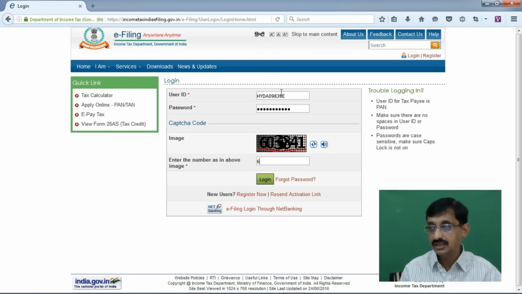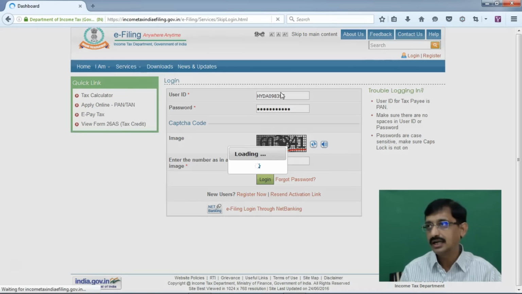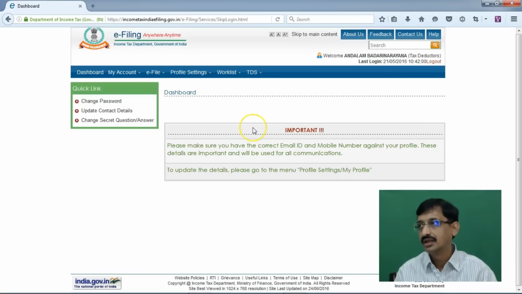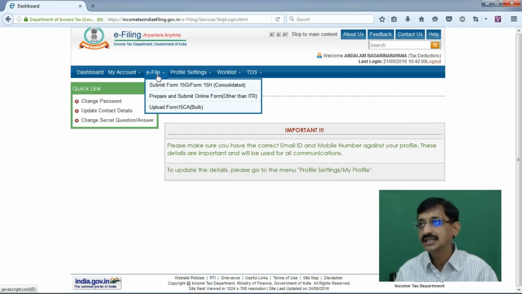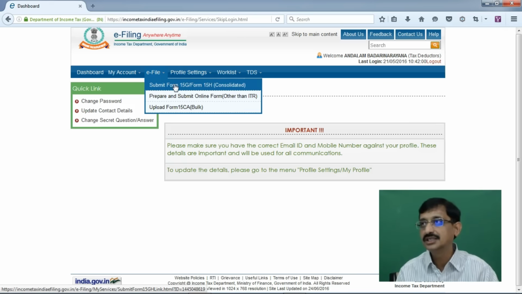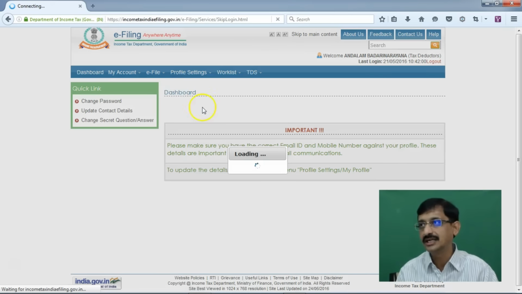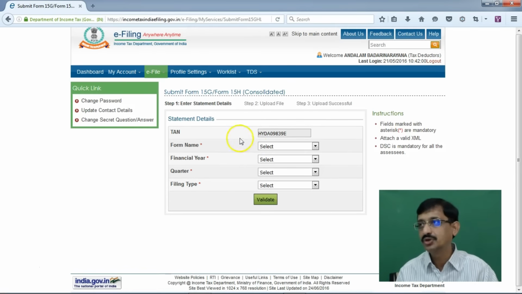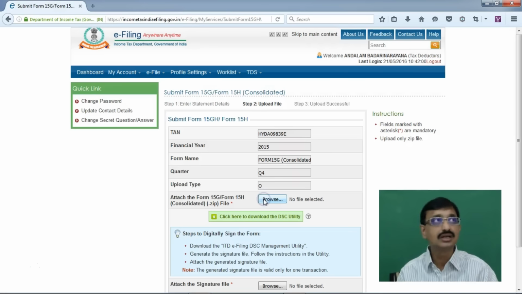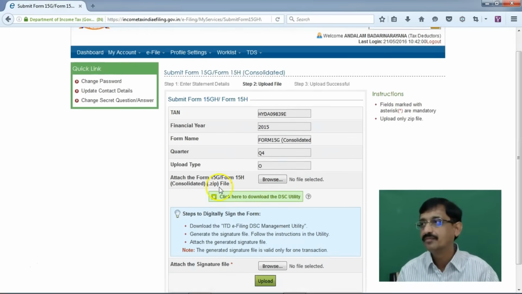Thereafter, I have to give the verification code and click on login. Now we are logged into this particular account. You may go to the e-filing menu wherein you have to select submit Form 15G or Form 15H consolidated. Click that submenu option. The form being filed is 15G, the financial year is 15-16, the quarter is Q4, the filing type is original, and click on validate.